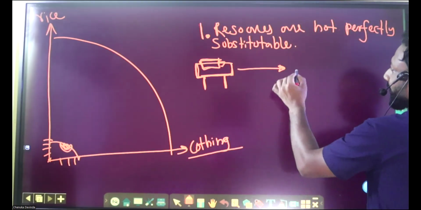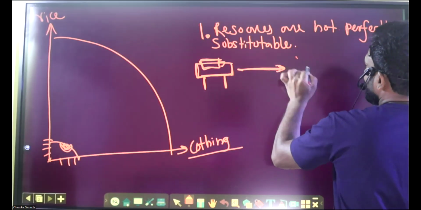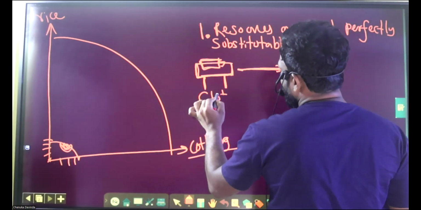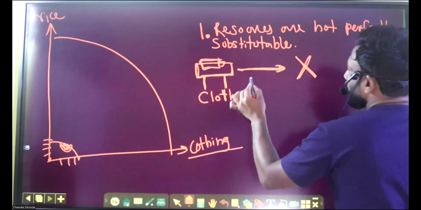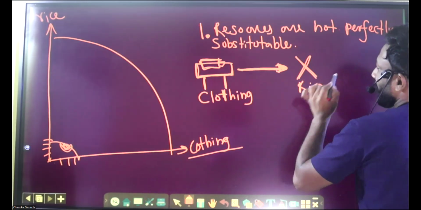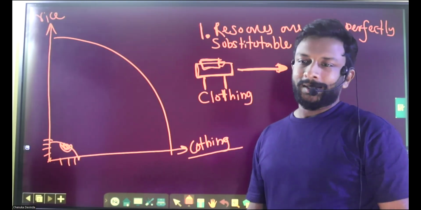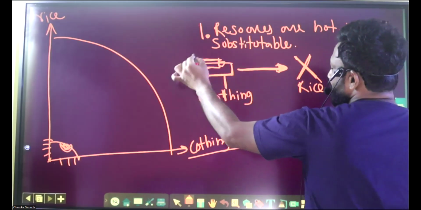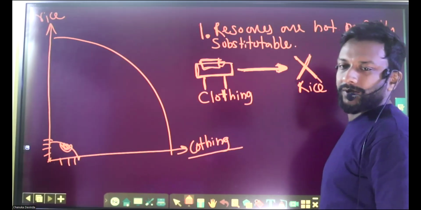Children, you can't use it for rice. Rice uses separate machinery. If you can put it to clothing production, you can't put it to rice production. That means resources are not perfectly substitutable. Did you get the first one? We can't use the Juki machine as it is for rice production. That was the first reason.